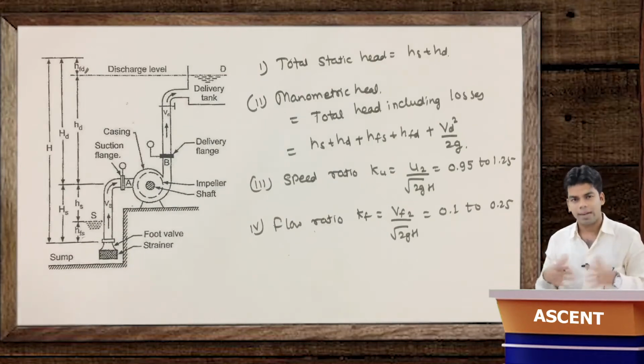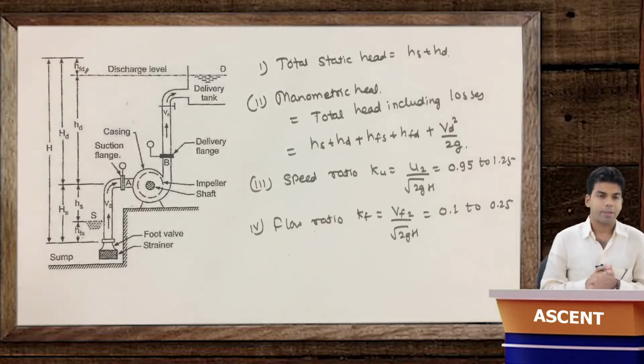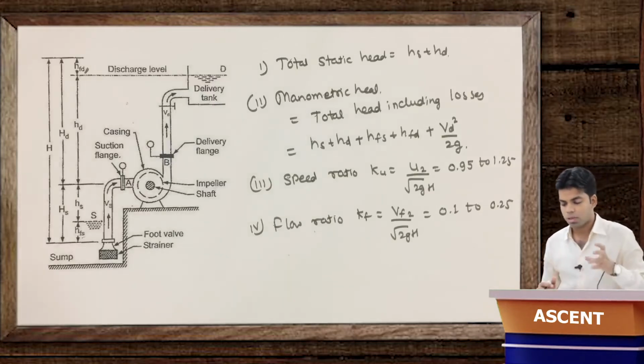These pumps are widely used, and there are numerous applications of such pumps. They are used in agricultural works, in municipal works, in drainage works. You use these pumps in the household for delivering water from low head to high head. They are used in industries to transfer condensate, the condensing water, and to transfer raw material from one place to another. So there are a huge number of applications for such pumps.